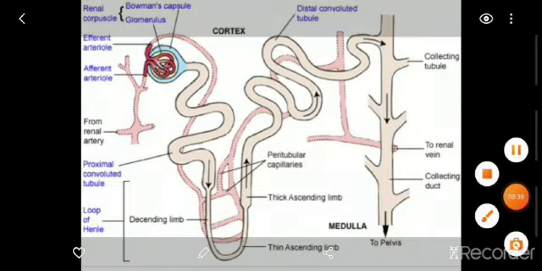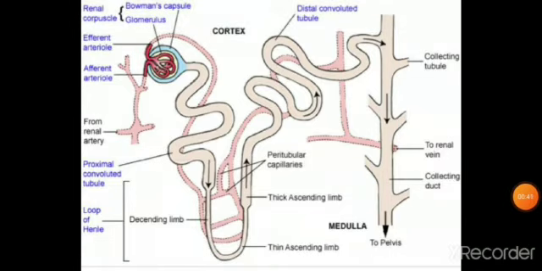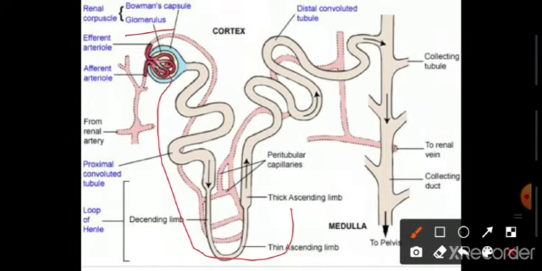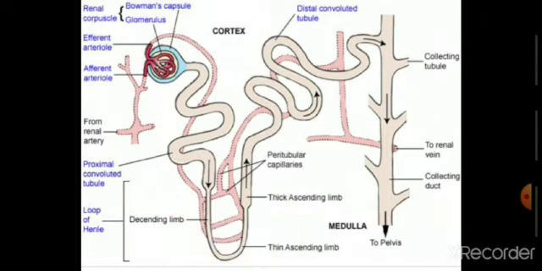उसके बाद क्या होगा? This glomerulus is followed by the tubular part. This is the tubular part, the descending limb of Henle's loop, and this is the ascending limb of Henle. This is the distal convoluted tubule, and this is the collecting duct.